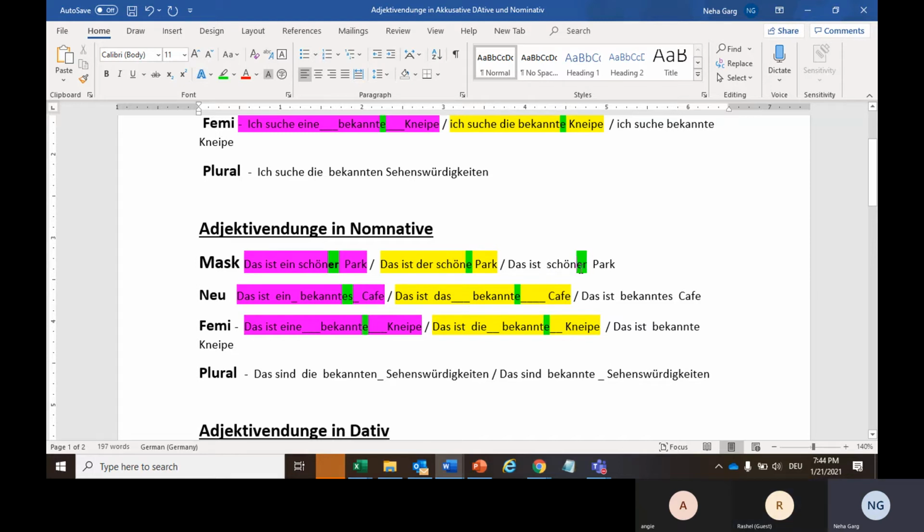So this er is coming from der, which we use for masculine. Sehr schön.